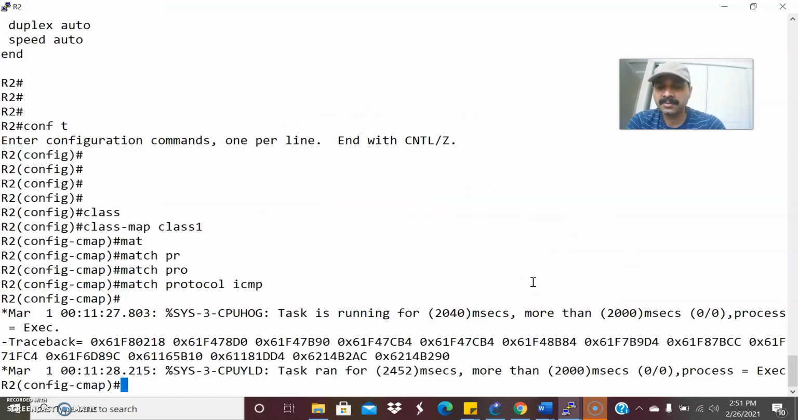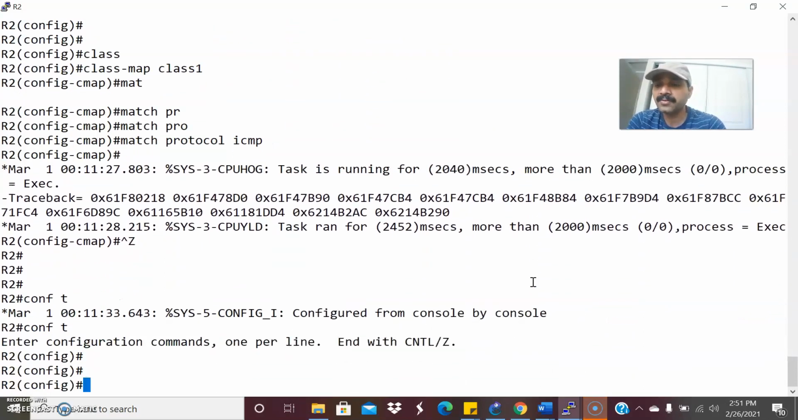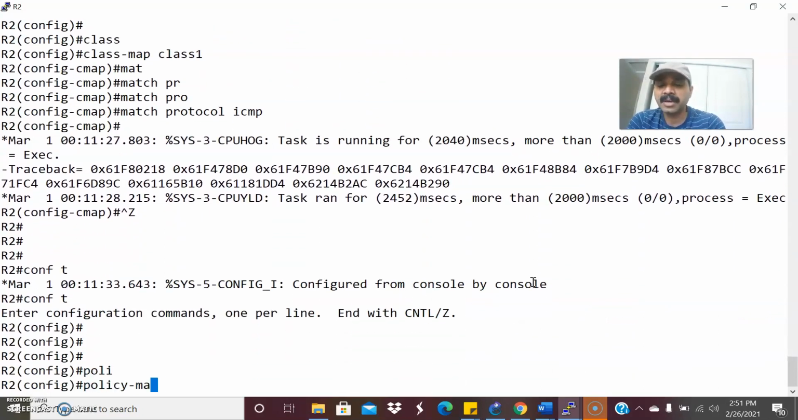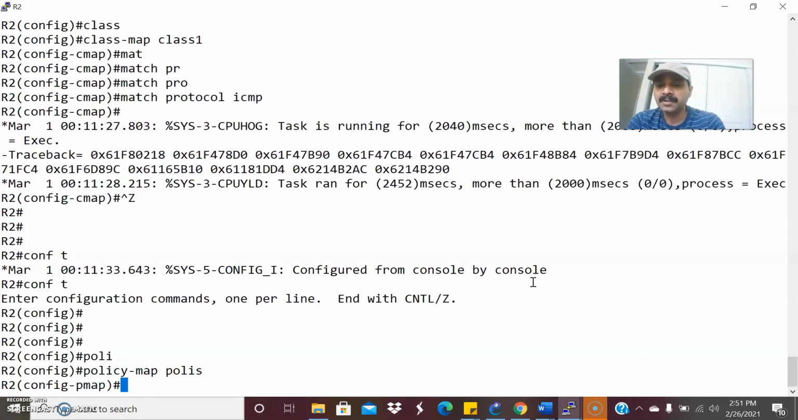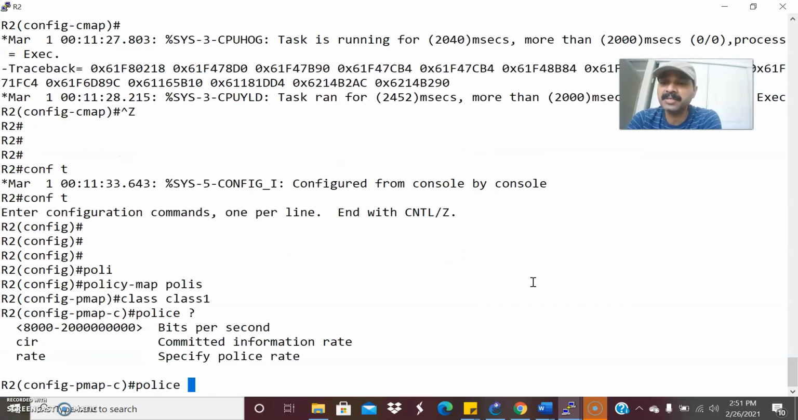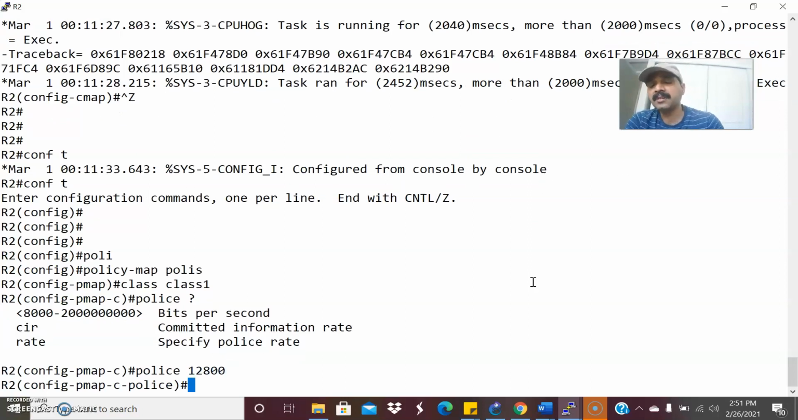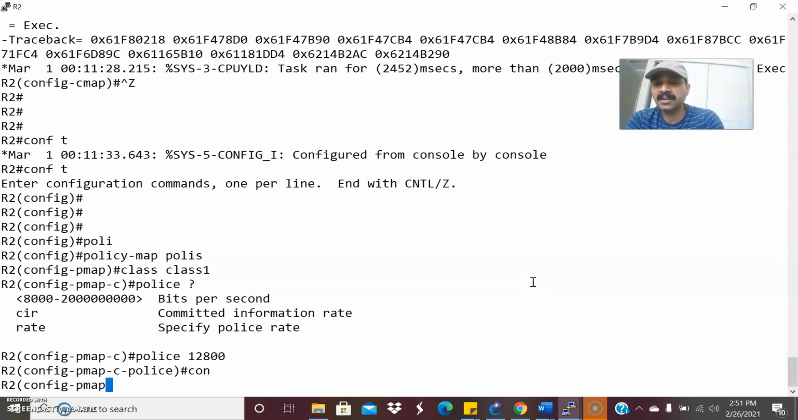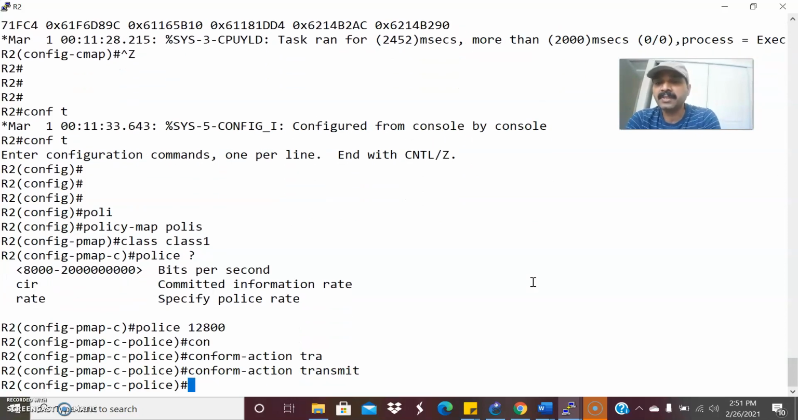So let us go to configuration mode. The policy map is police, right? So we'll map that class name, class 1. Then we'll configure the police command. Police is 128, and we have to configure it in bits per second, so let us make it 128000. Then there are three categories. One is the conform action, which is transmit. The conform action is for the BC bucket, so that will transmit.